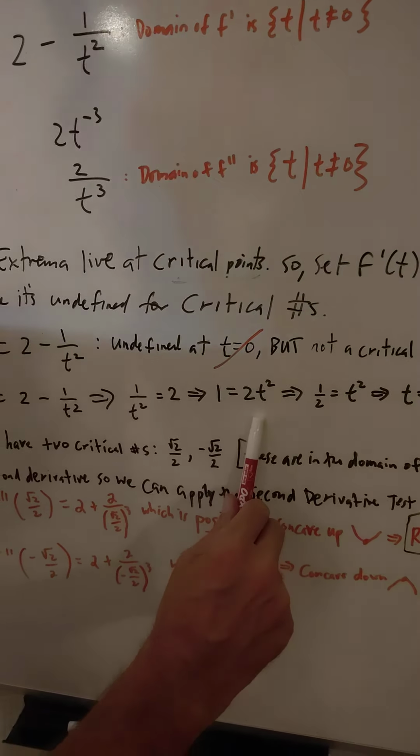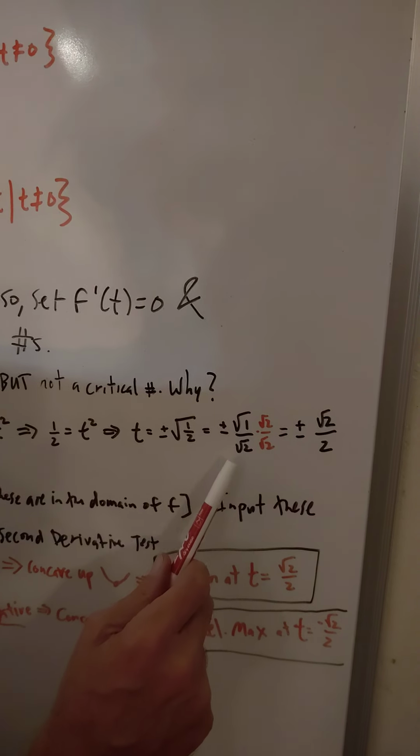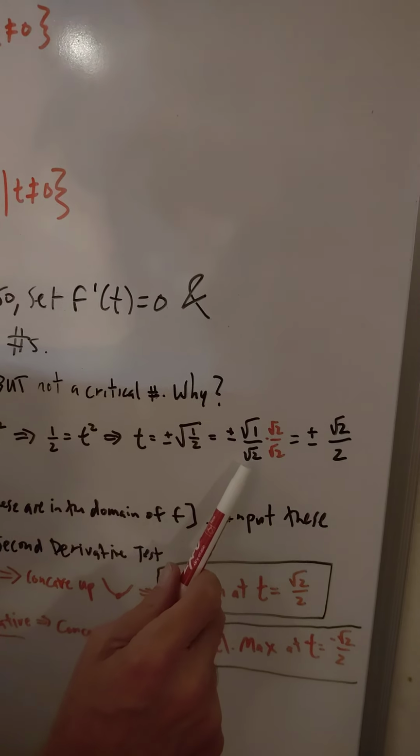And then take the square root of each side. When you do a square root of each side, don't forget that plus or minus. So I'm going to get t equals plus or minus the square root of 1/2. And by property of radicals, that's the same thing as plus or minus the square root of 1 over square root of 2. So the square root of a fraction is the same thing as the fraction of the square roots. Next, let's rationalize the denominator.